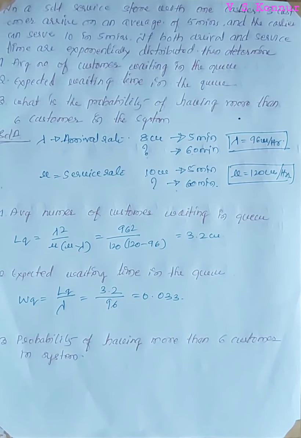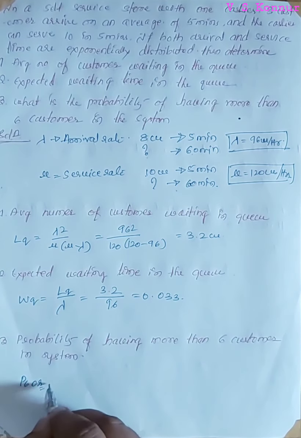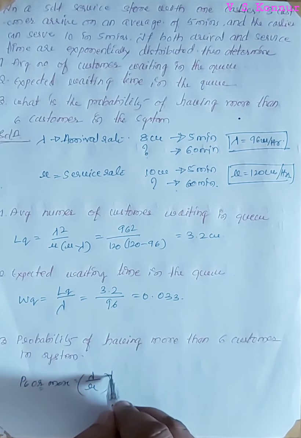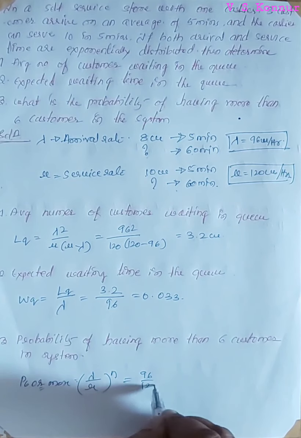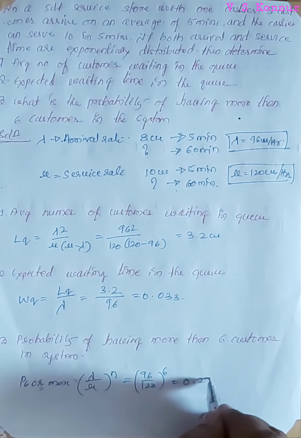Next, the probability of having more than 6 customers in the system. It is given by P6 or more. It is calculated by lambda by mu whole raised to n, that is equal to 96 by 120 whole raised to 6. So this is equal to 0.209.